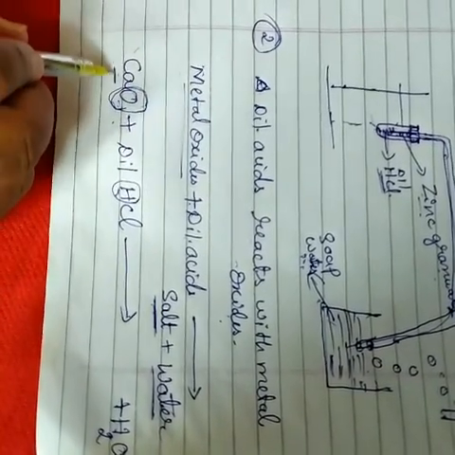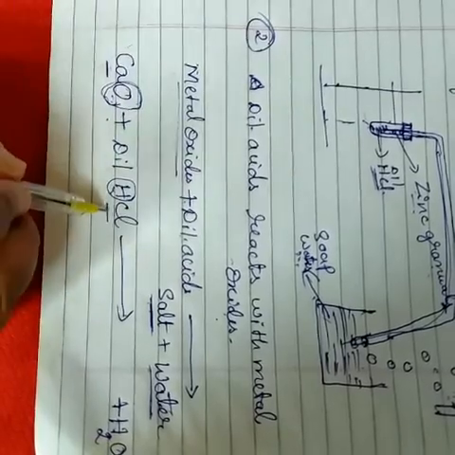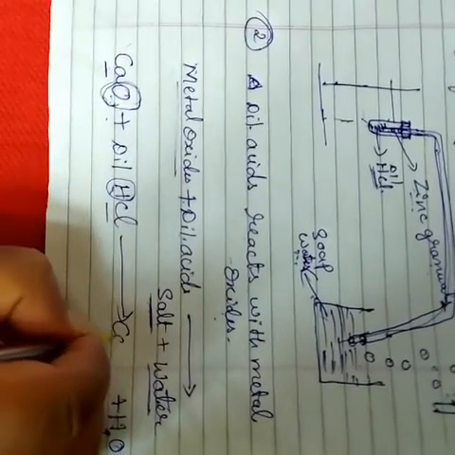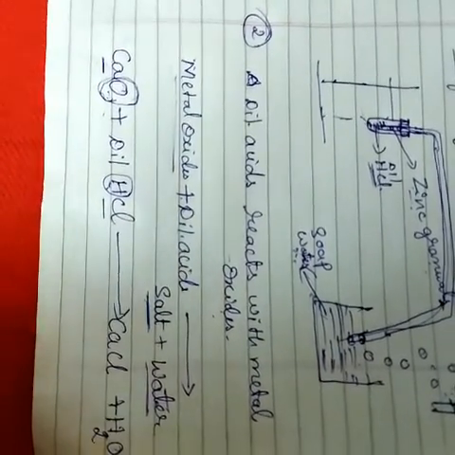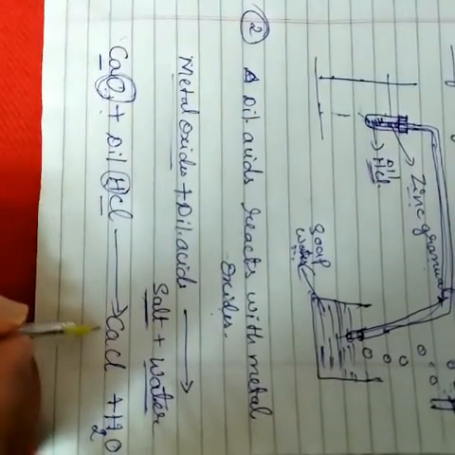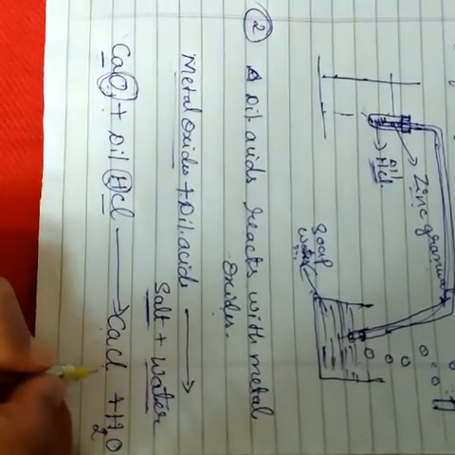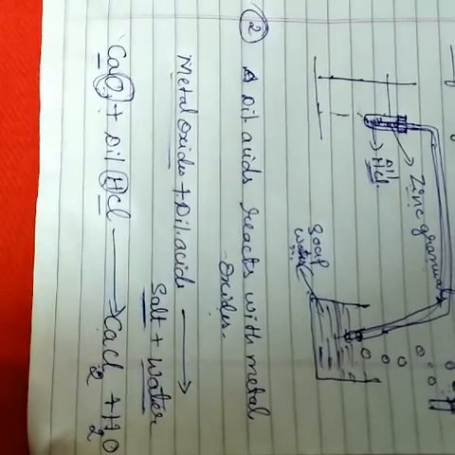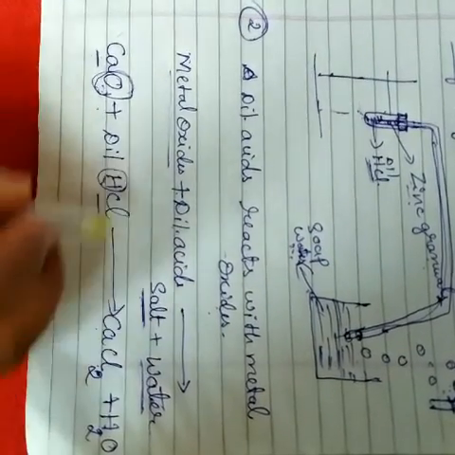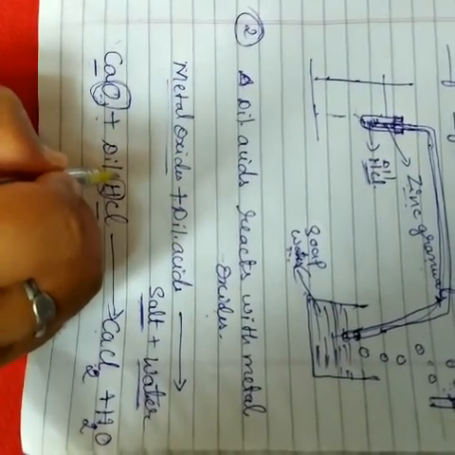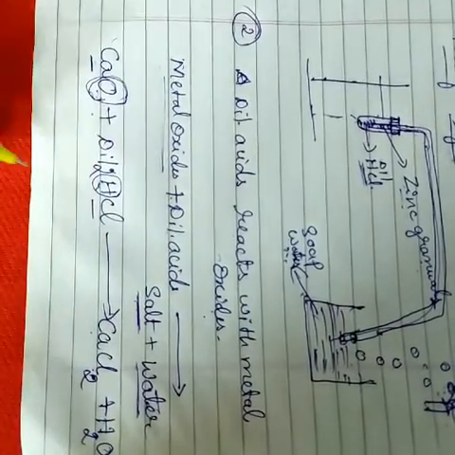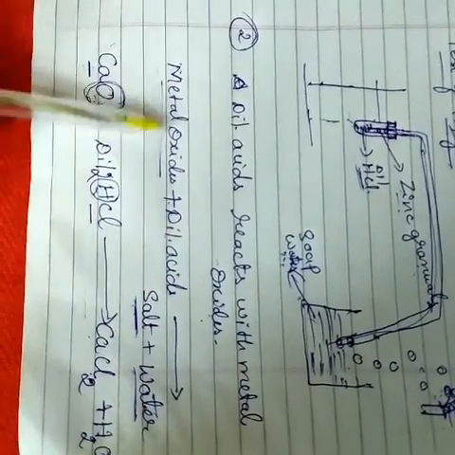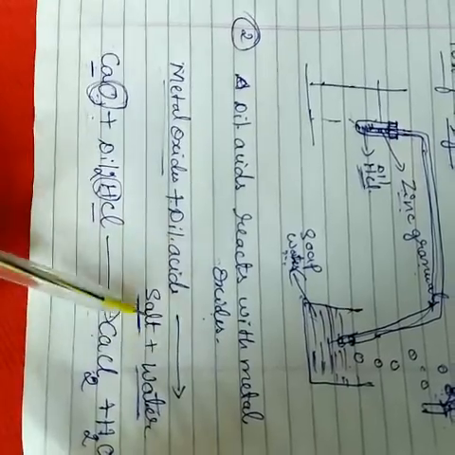Okay, what product is formed now? Calcium chloride. But you satisfy the valency. Calcium valency is 2, chlorine valency is 1. Then crisscross it, that is CaCl2. So we balance it here. You put here 2HCl. So this is how when a metal oxide reacts with dilute acids it gives salt and water.